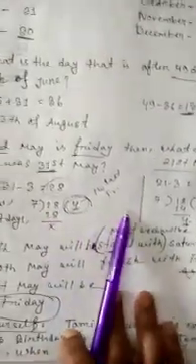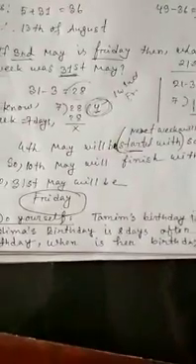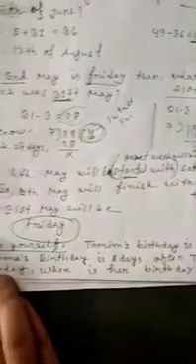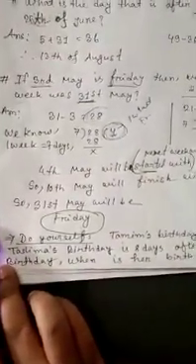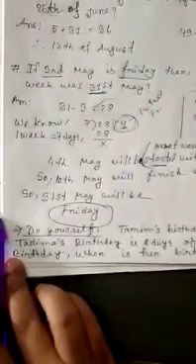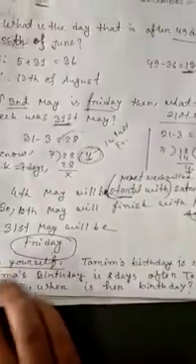Okay girls, so today's discussion is over here. Now there is a question for you. Do it yourself. Tamim's birthday is 28th May. Tasmia's birthday is 8 days after Tamim's birthday. When is her birthday? Do it yourself.